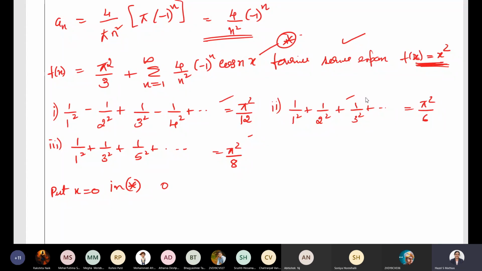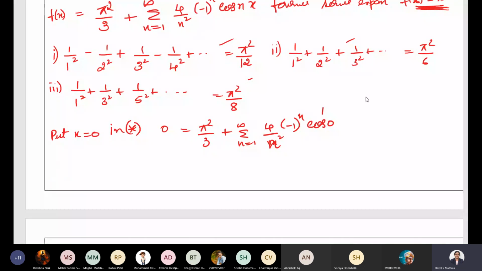So 0 is equal to pi square by 3, plus summation n equal to 1 to infinity 4 by n square into minus 1 power n cos 0. Cos 0 is equal to 1 itself.